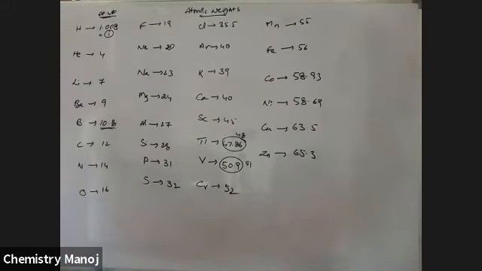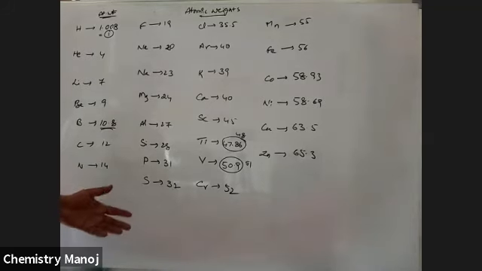No, it is not exactly that atomic weight is double the atomic number. Protons and neutrons sum is nothing but mass number, not atomic weight. Mass number is equal to the sum of protons and neutrons present inside the nucleus of an atom.